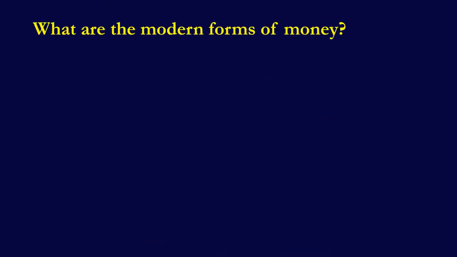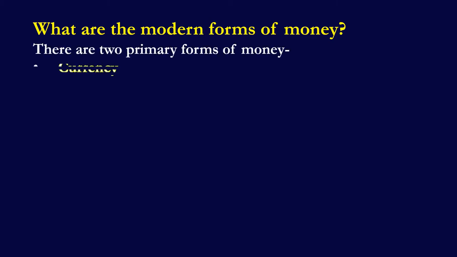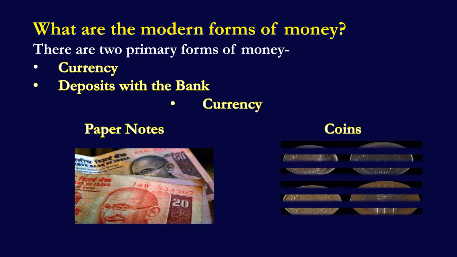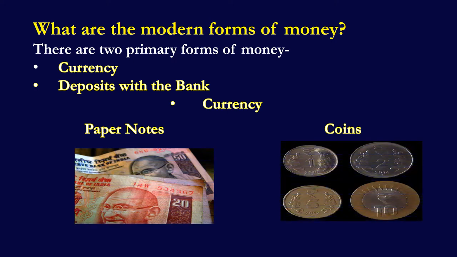What are the modern forms of money? There are two modern forms of money: currency and deposits with the bank. Currency includes paper notes as well as coins. And today coins are not made of precious metals like silver or gold, but all the coins are made of cheap metals like nickel, copper, bronze, etc.